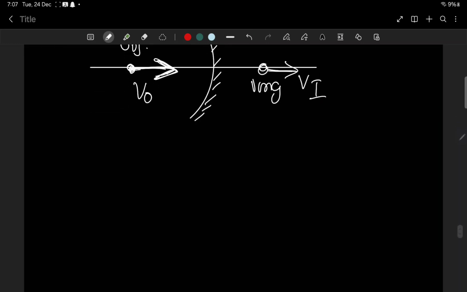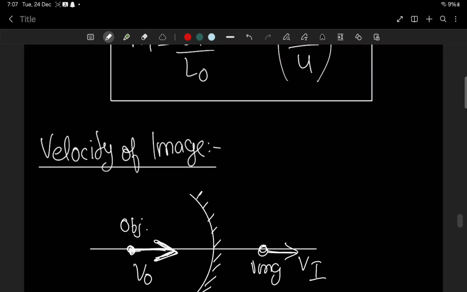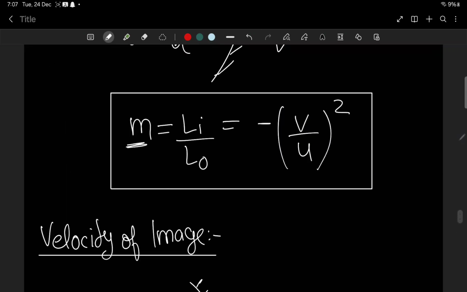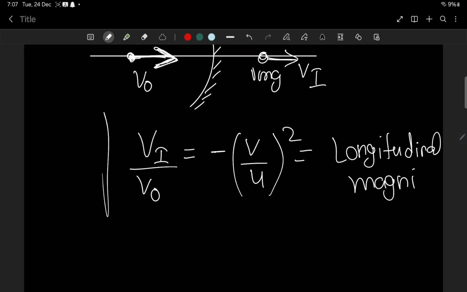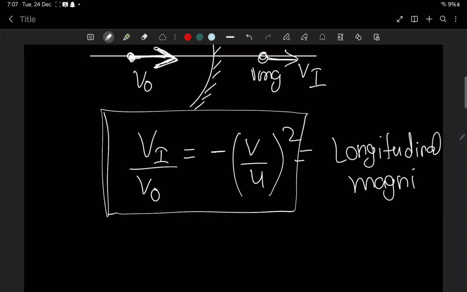So to find the image speed, velocity of image by velocity of object equals minus v by u whole squared. Look, minus v by u whole squared. So this is equal to the longitudinal magnification. Very important formula, learn by heart.